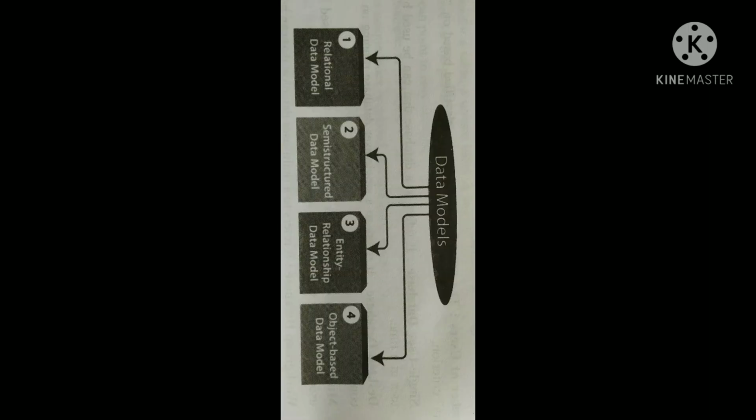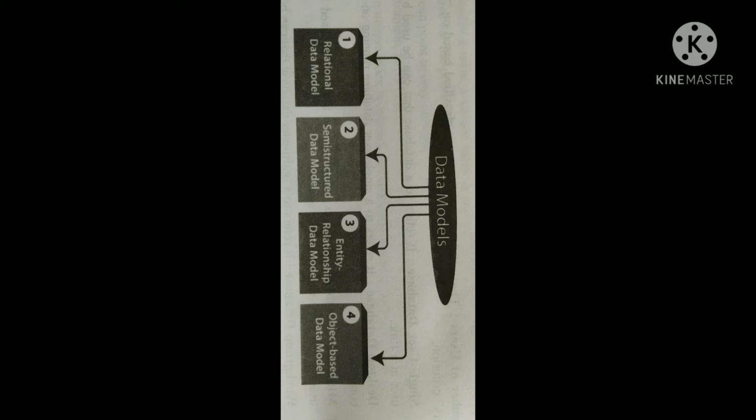A well-developed data model can even foster improved understanding of the organization for which the database design is developed.